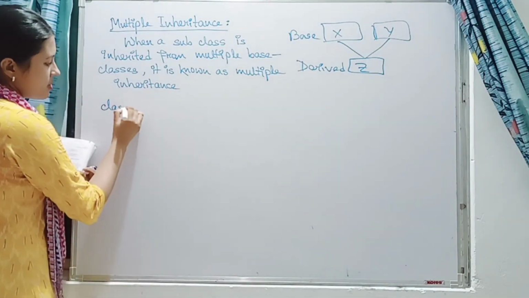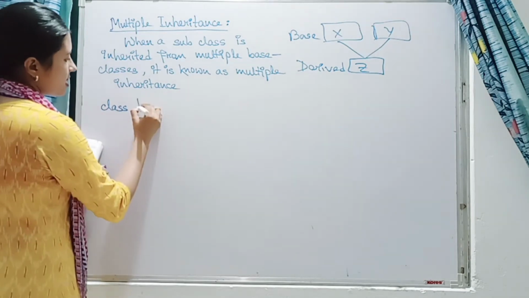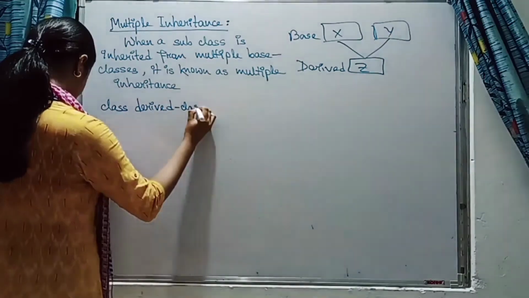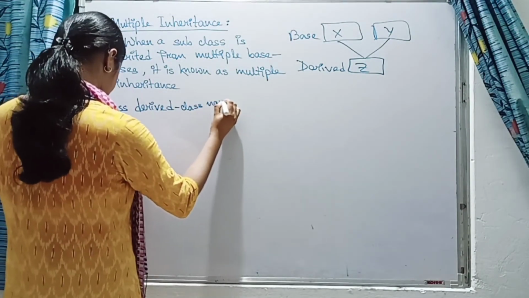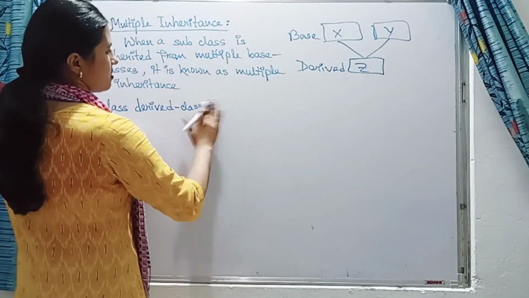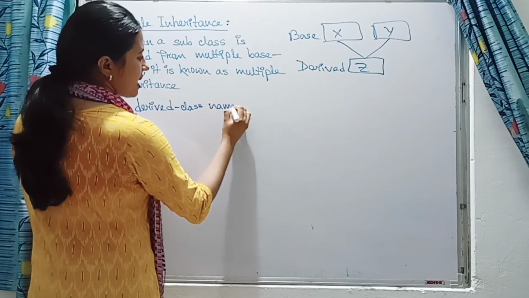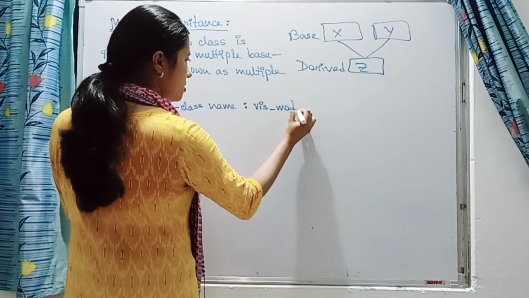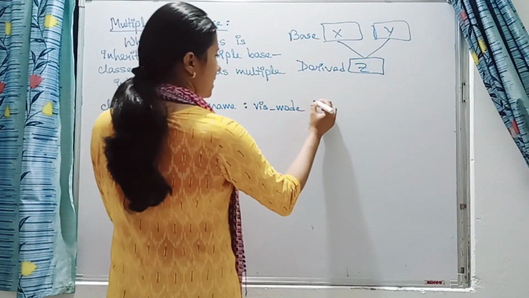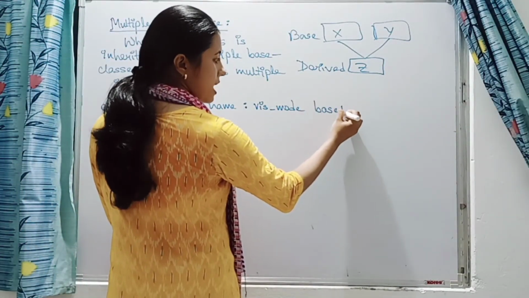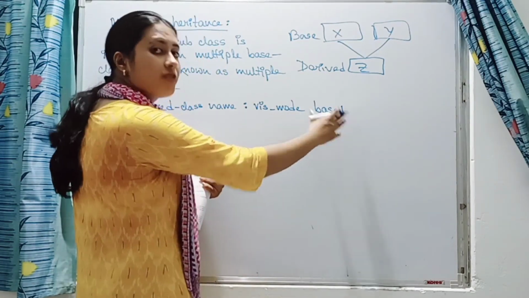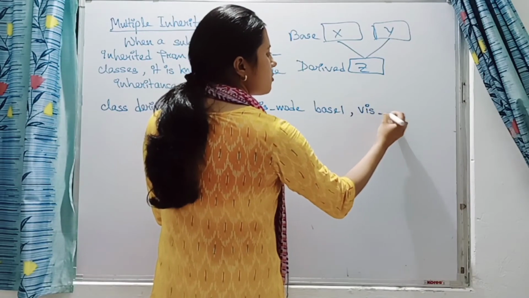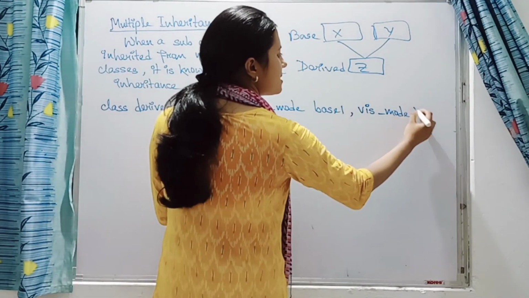How do we write it? First we write the class keyword, then the derived class name, then a colon, then the visibility mode of base class 1, then the first class, comma, the visibility mode of base class 2, then base class 2.